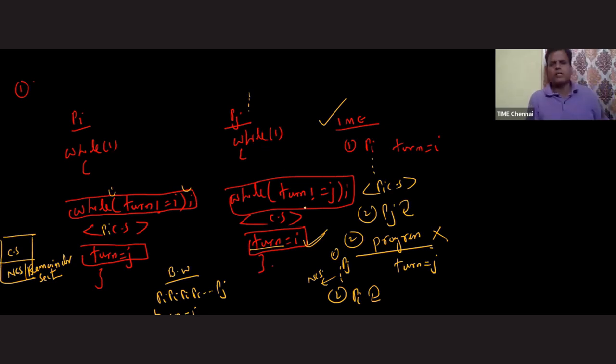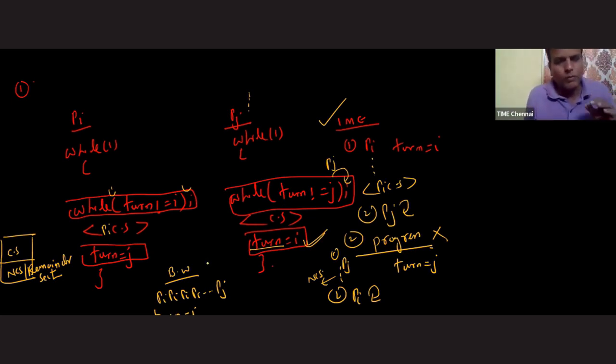At this point of time, let's say process PJ is also trying. What is the turn value? Right now it is I. Is I not equals to J? Answer is yes, true. Then it will go for busy waiting. Okay, fine. So process PI is there inside the critical section. Process PJ is waiting outside the critical section. Please remember this one.